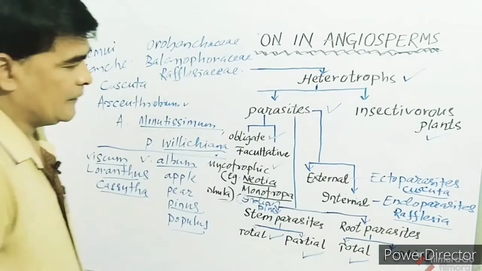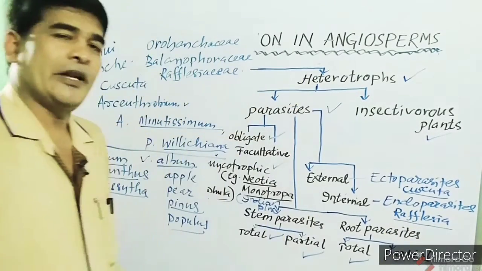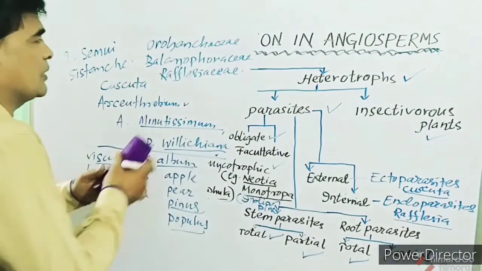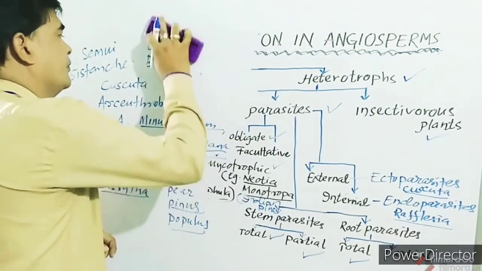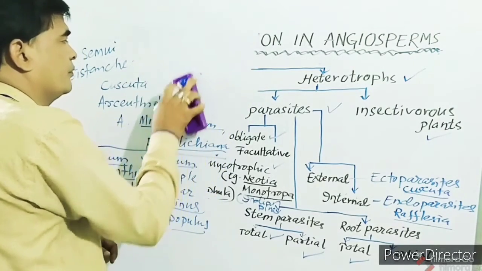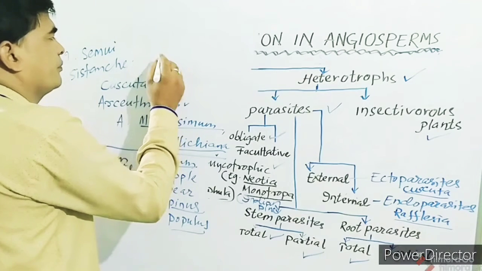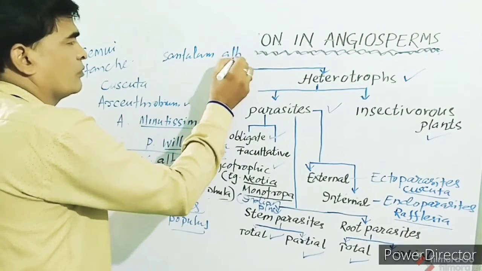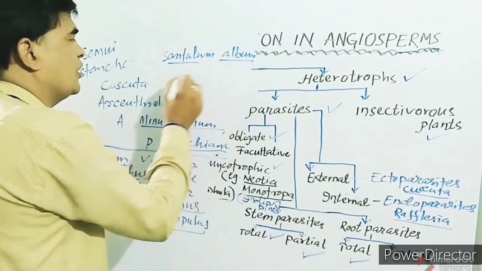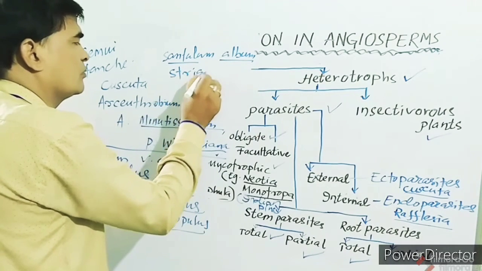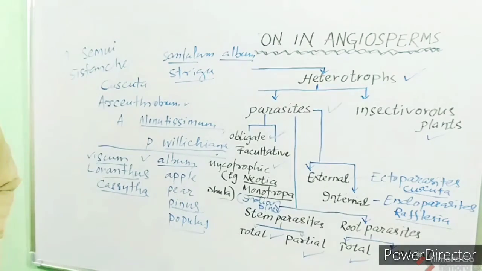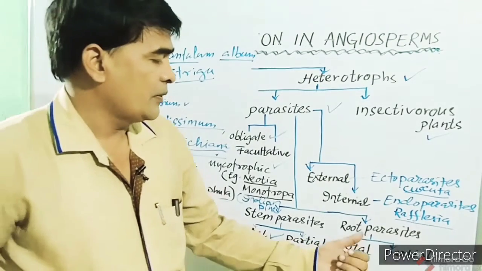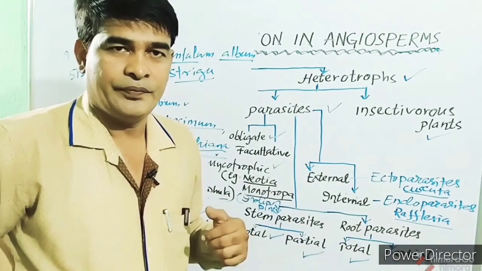Then we'll study partial root parasites, and the common examples are Santalum album, then Striga, etc. Santalum album remains as a parasite on the root of Dalbergia sissoo.